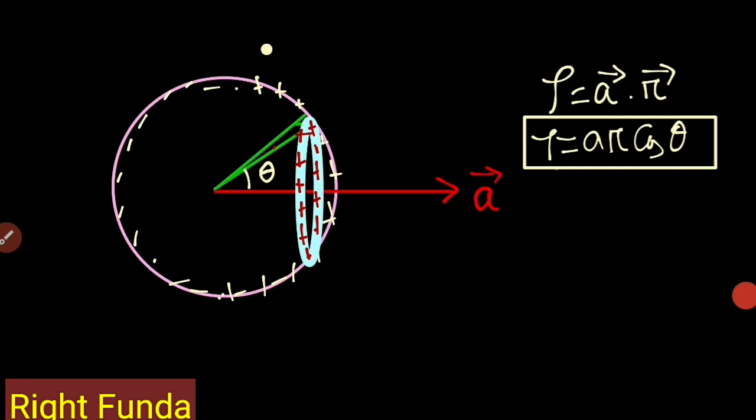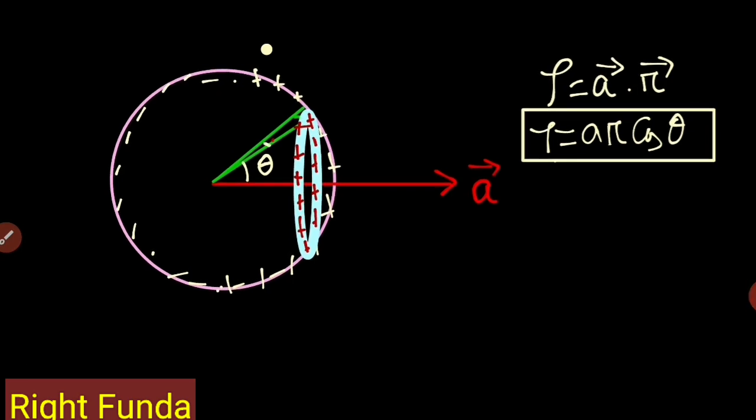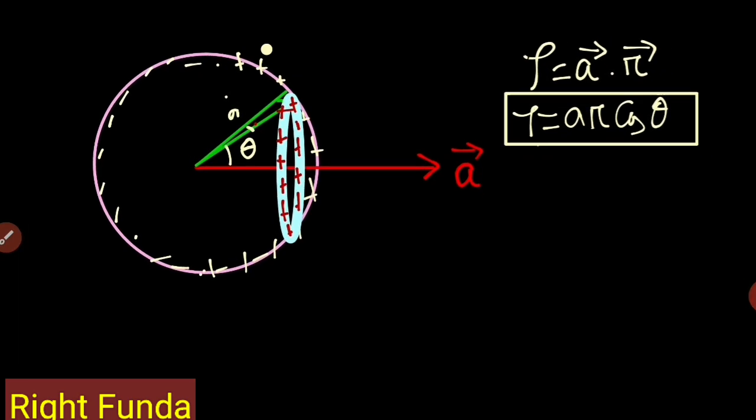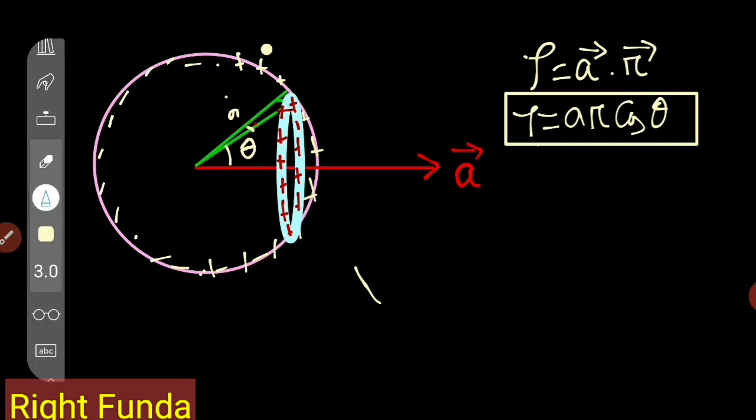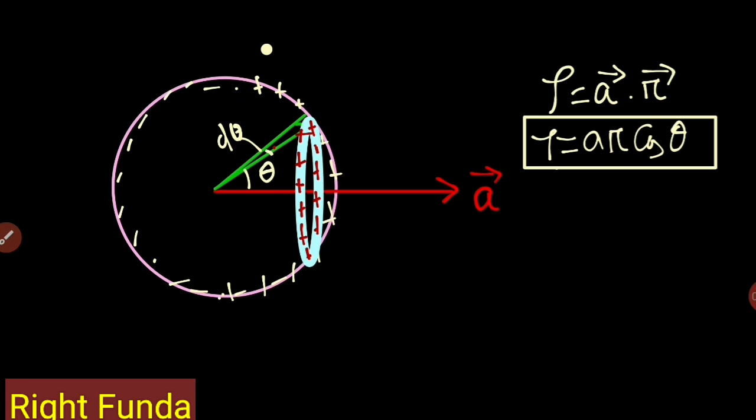This angle is equal to d theta, so how much width have I considered? This line is equal to r d theta. So I have considered the r d theta region.